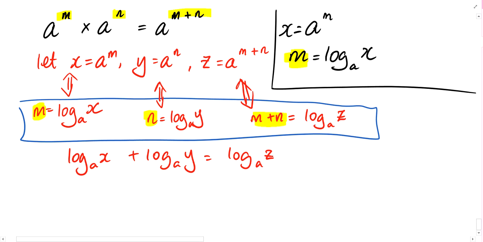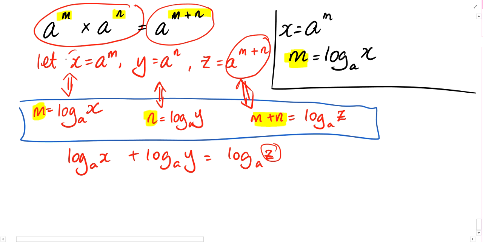But now I have so many unknowns. Is there something that I can do to replace this z with something else? I don't want so many unknowns. What is z supposed to be equal to? A to the power m plus n, right? Which is actually the same as x times y.